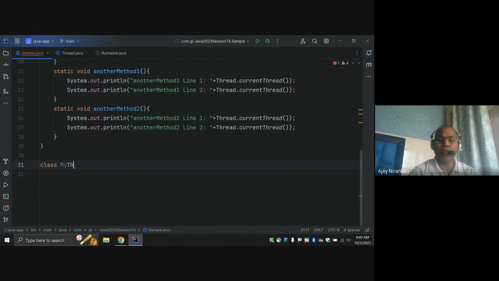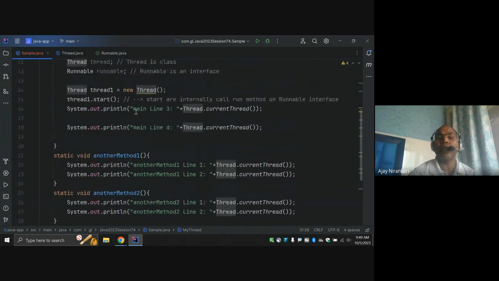MyThread will extend the Thread class. Notice that whenever you have a class, you can use the extend keyword, inheritance. I'm going to use inheritance. So MyThread is going to extend the Thread class, and instead of Thread here, I'm going to use MyThread.